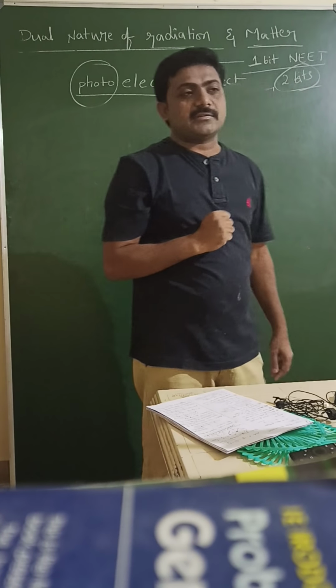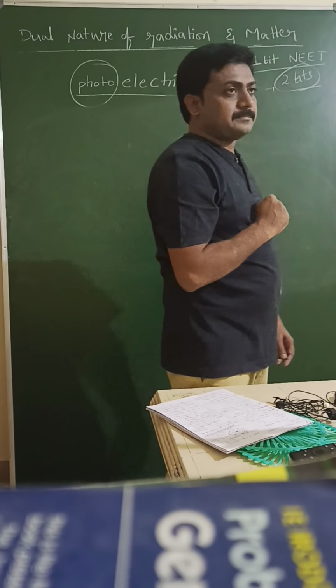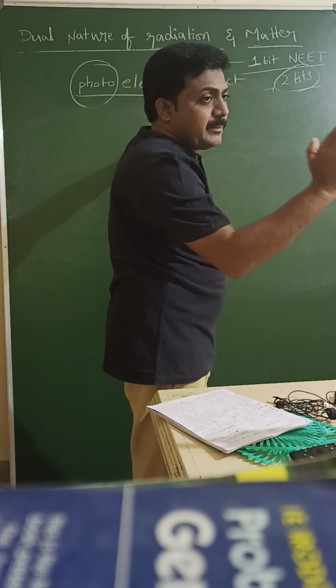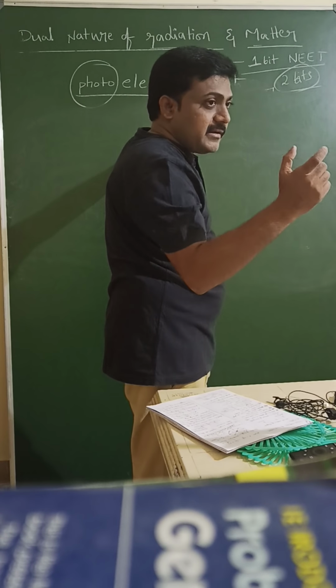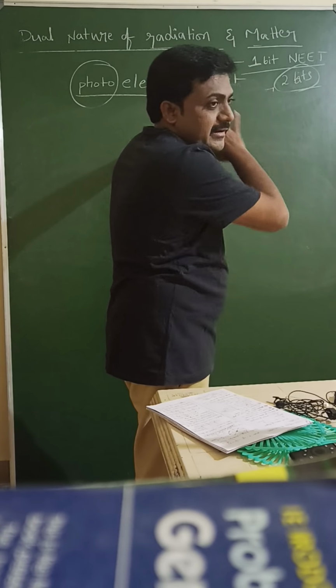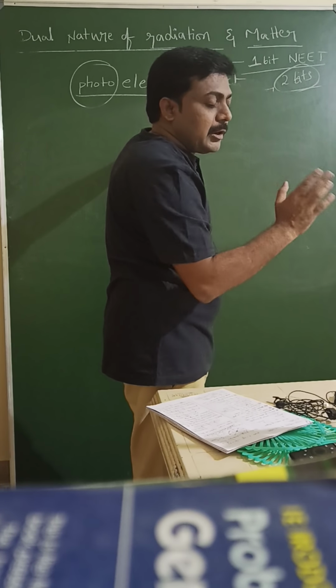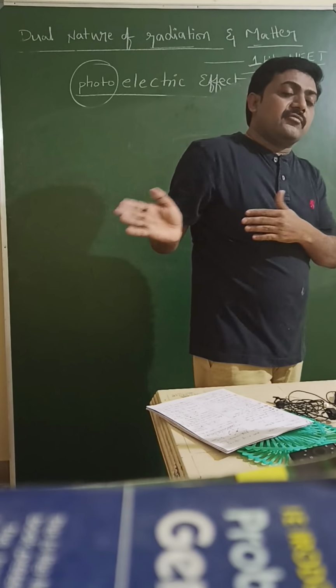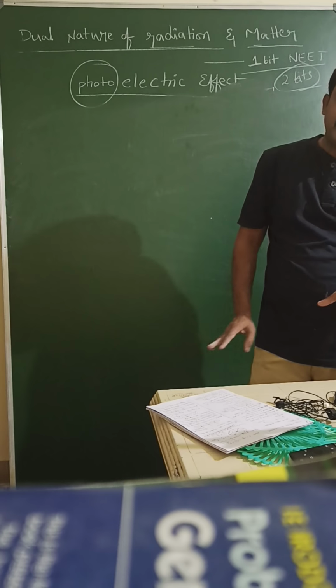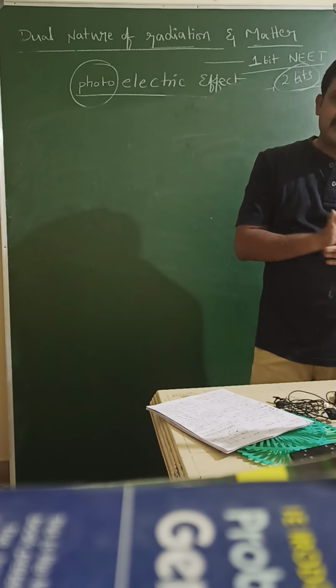One is theory based questions. Einstein, through an experiment, explained what the photoelectric effect is and how it is proved. It was proved by Einstein through his experiment. So those are the theoretical part questions.